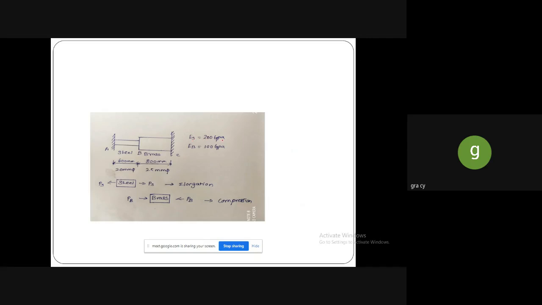Young's modulus of the steel is given as 200 gigapascal and Young's modulus of the brass is given as 100 gigapascal. Length is given here, diameter is given. Normally the steel will be elongated, so it is in the elongation portion, and then the brass will be in the compressive zone.